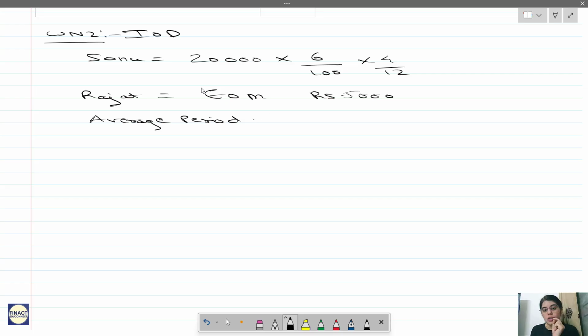So when was the first drawing? First drawing was on the 30th April. So 30th April to 31st March, it was 11 months, plus the last drawing was on March only, so it is 0 divided by 2. So that gives me 5.5 months.